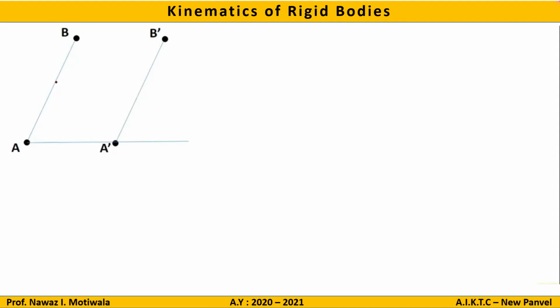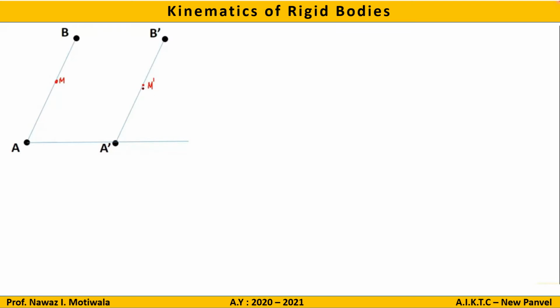Let us consider a point M on this body AB. Now as this point A moves to A dash, B moves to B dash, similarly this point will also perform a translation motion and reach this point, let us say M dash. So we can say that any point on this link AB has the same linear velocity as this link.